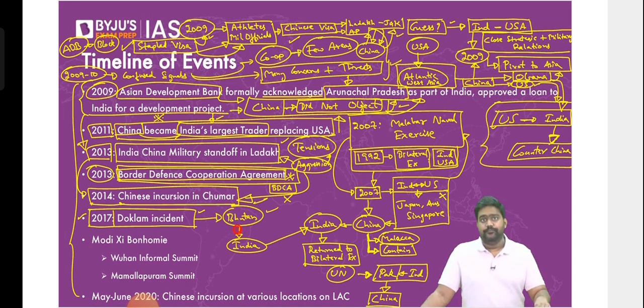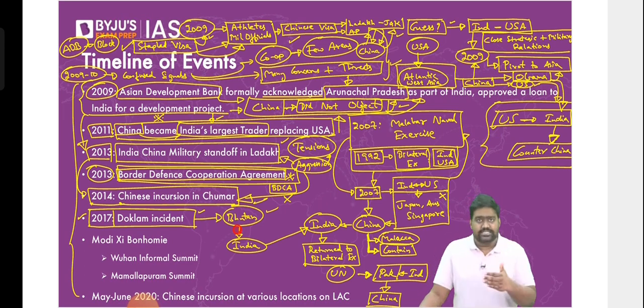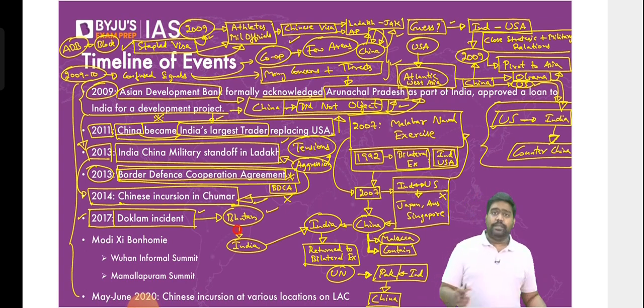Especially after Xi Jinping became the leader, after he was elected as General Secretary in 2012. Since then, Xi Jinping has led a very aggressive policy, not just against India, against every country. Xi Jinping is seen as a revisionist leader. He has been compared with Mao Zedong and other authoritarian leaders of China. He's the only Chinese leader who has been compared with Mao Zedong himself. So Xi Jinping has cemented his position, emerged